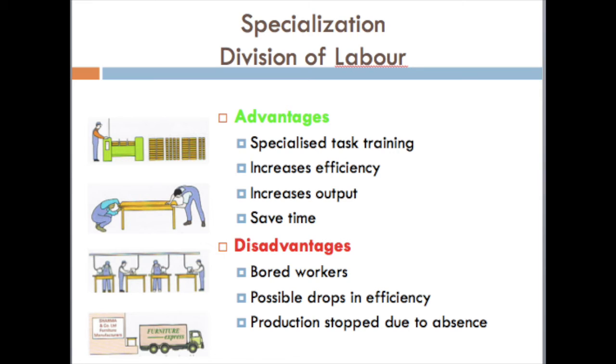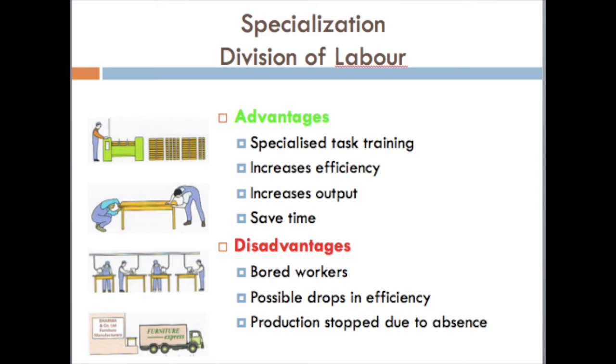Now, along with advantages, there are some disadvantages of specialization or division of labor. If the work is divided between different workers, the workers will perform the same task again and again, so they may feel bored, or we can say they will feel monotonous, doing the work again and again for a long time, so it may reduce their productivity.